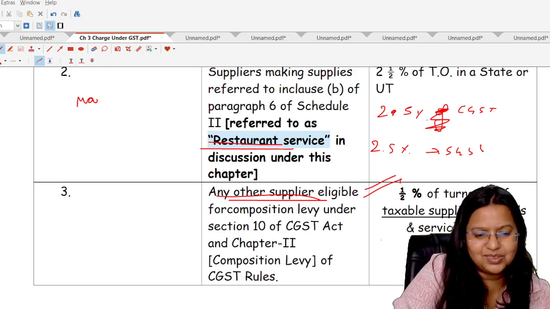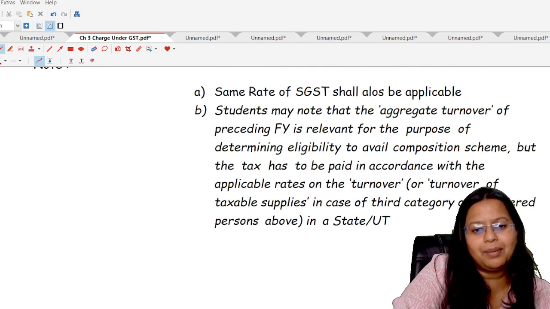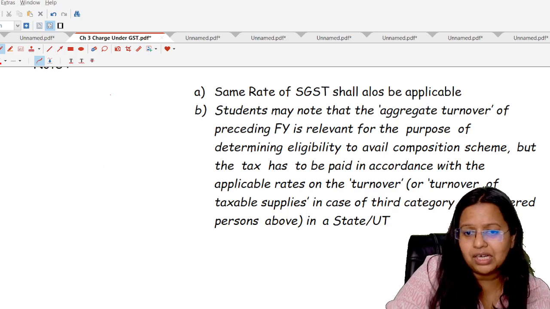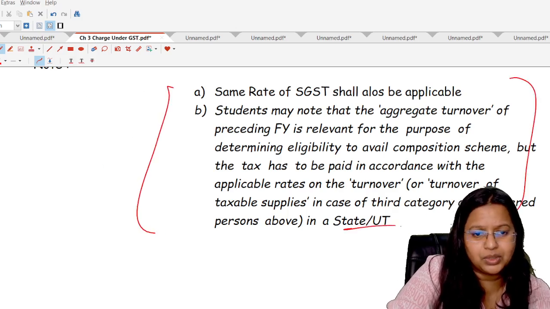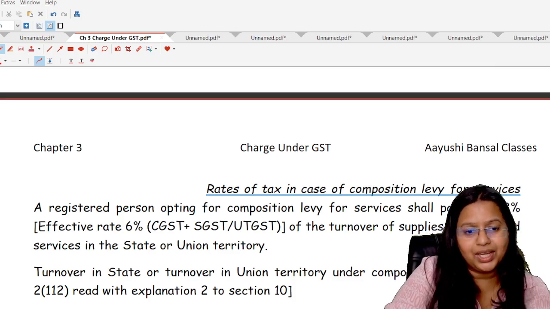Okay, students? The same rate of SGST should also be applicable. It means that is 0.5% CGST, 0.5% SGST. I have already covered all these points while explaining these things. You can read it out, and if there is any kind of query you can ask.